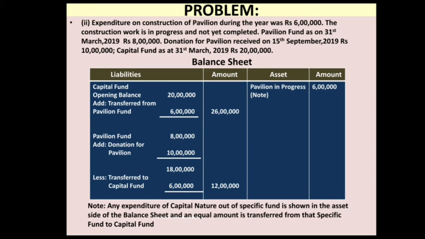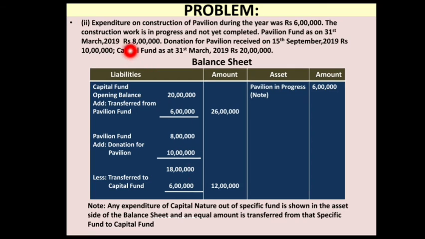So children, let me go through what we have done so far. First we wrote the capital fund opening balance with 20 lakh. Then we wrote the pavilion fund, which is given in the question as 8 lakh. Then we added the donation for the pavilion fund, given as 10 lakh. So we got 18 lakh as our total.